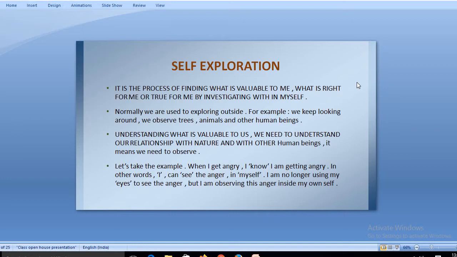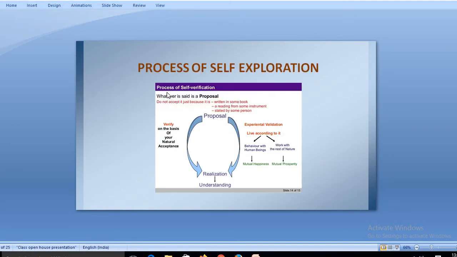So this is what it is all about. Self-exploration is about when you explore yourself, when you see within yourself, when you become more judgmental of your own self. That is what self-exploration is all about. It means exploring your inner content, your inner self, everything that you actually possess in your personality, in your heart, in your mind, and everything else. Now we can better understand the self-exploration process through this particular chart.